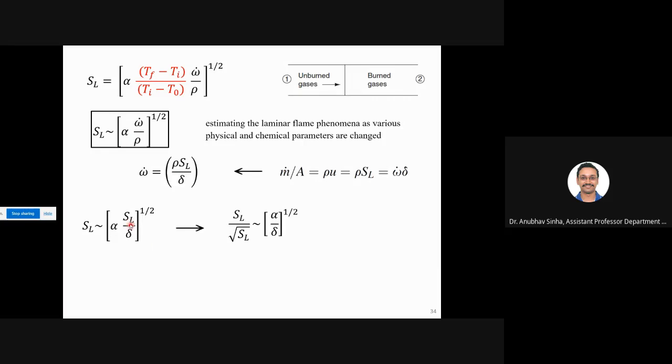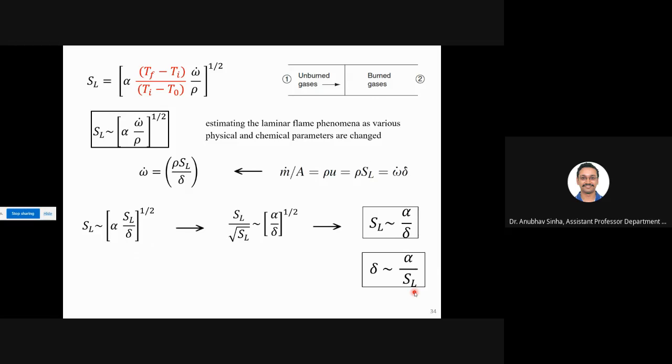Now again we will take the root on this side. So this will become square root of SL, and this will become square root of this. So we can write SL is also proportional to alpha by delta. Fine. From here I can also write that delta is proportional to alpha by SL. So we at least know what parameters delta depends on, what will determine my flame thickness.